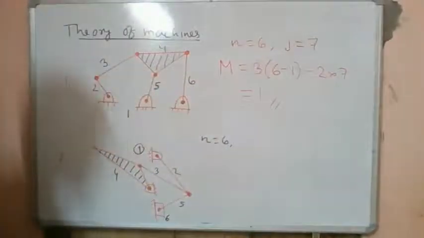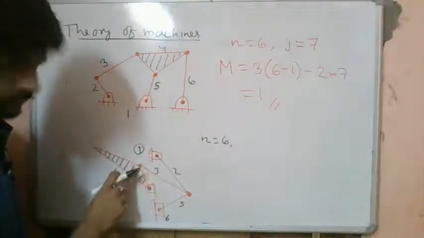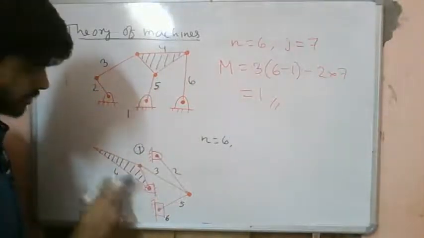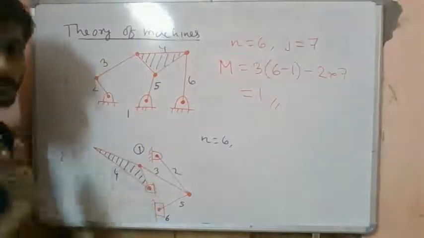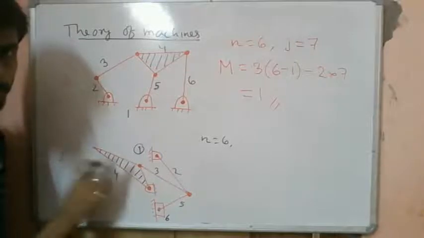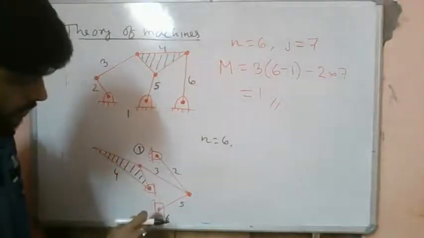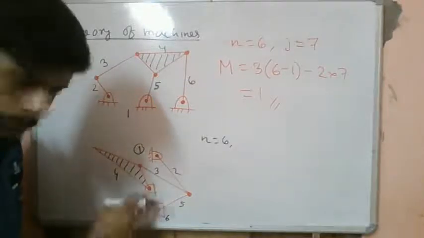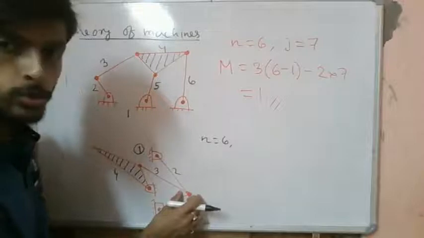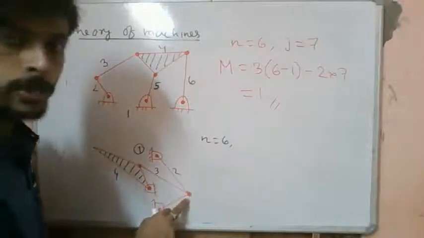Okay, and how many joints, lower pairs, are there? You see, we have 1, 2, 3. This is a binary link, connected to 2 links only. So we have pin joint 1, 2, 3, then 4, prismatic 1, and 5, and this is a ternary joint, equivalent to 2 binary joints.